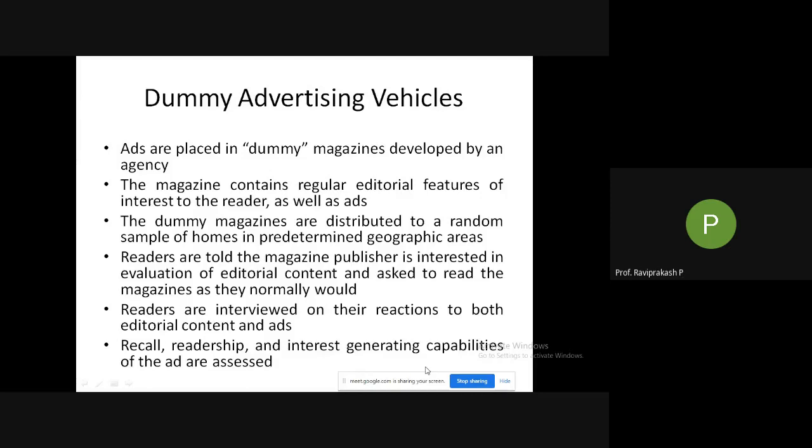They put the ads in normal magazines and they are distributed randomly to many houses in a particular geographical area. They'll be asked to go through the content, basically the editorial. Then they ask some questions based on the editorial plus the ads. But what is our intention? Our intention is to assess whether the ad is grabbing the attention of the readers or not. Okay, this is dummy advertising vehicles.